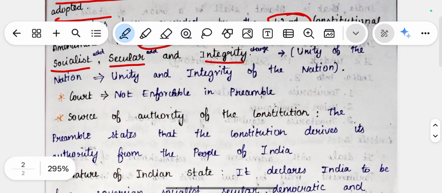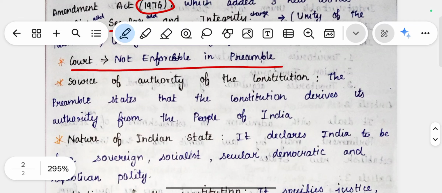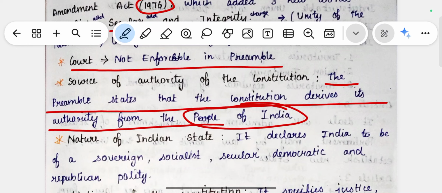Then the preamble is not enforceable in court, which we saw at the start, right? The source or authority of the constitution is the people, the people of India. The preamble states that the constitution derives its authority from the people. So we the people elect a person and make him a ruler of the country, and he works based on the constitution.